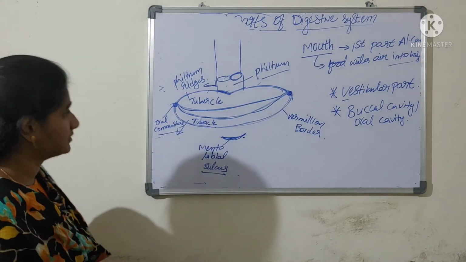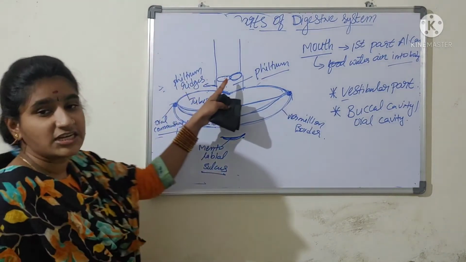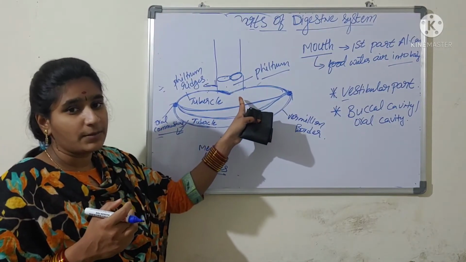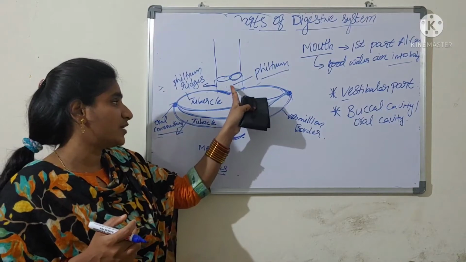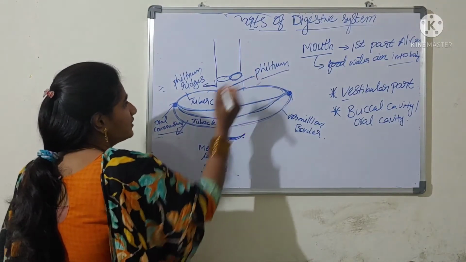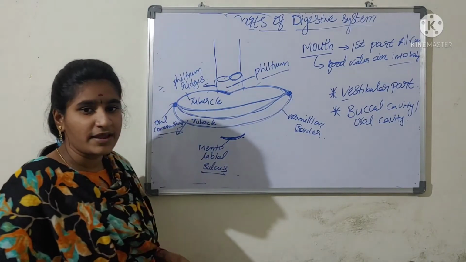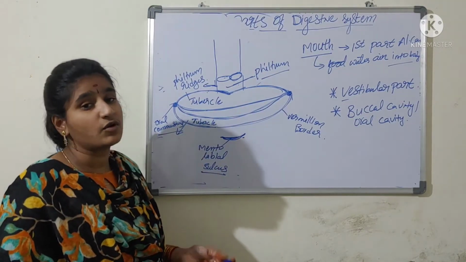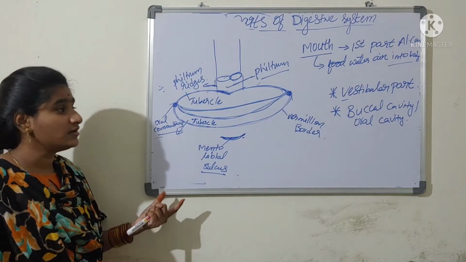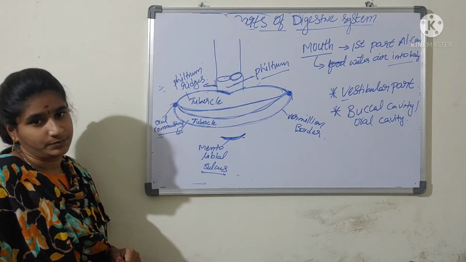Called the mentolabial sulcus. And the space present between the nostrils, the nose, and the upper lip, that is, the space between the Cupid's bow and the nostrils, we call the philtrum. And this philtrum is lined by ridges. The ridges of the philtrum we call philtrum ridges. Okay, by this we have completed the structure of the lip.